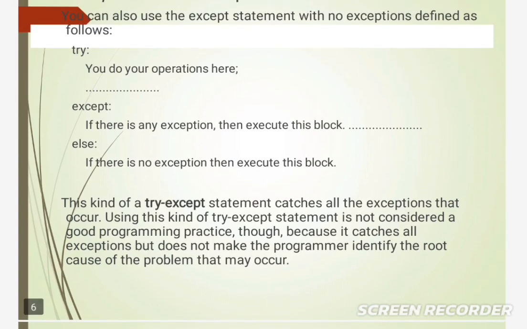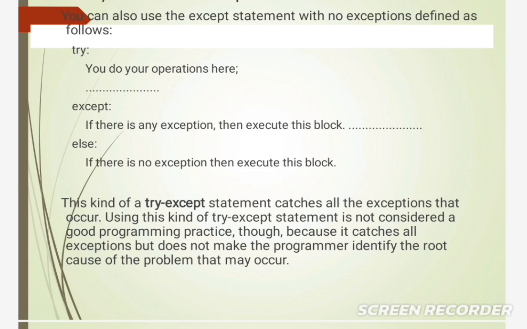So next method, the except clause with no exception. Except clause with no exception means if we define the except clause with no exceptions, it can handle all types of exceptions. However, neither is it a good coding practice nor is it recommended.